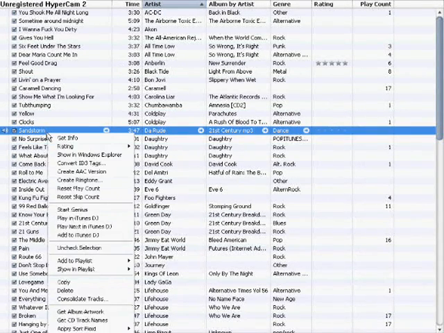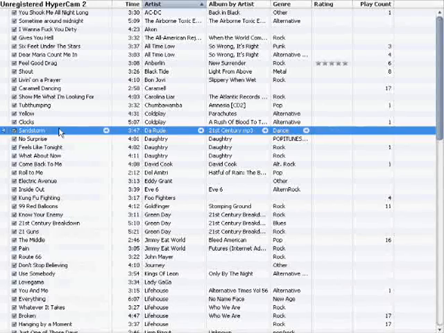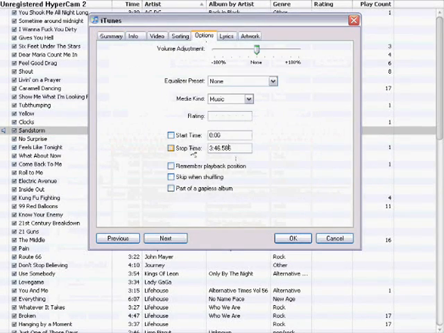So you just right click it, click Get Info, Options. Check these two boxes for start and stop time, and select your start and stop times. Go 30 seconds to 45 seconds. And hit OK.